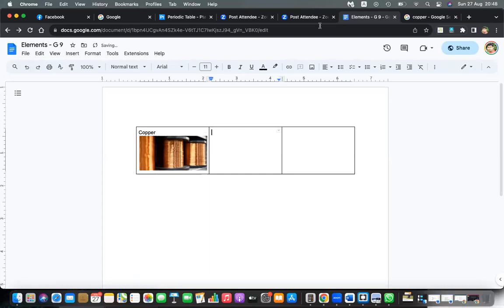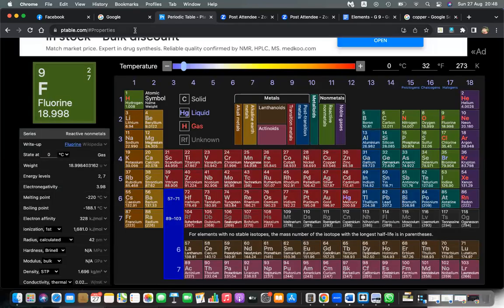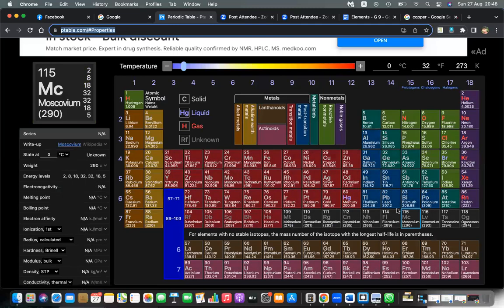Okay. Next. Similar to that, try to find at least 30 elements. Here's the link of the periodic table. Try to find 30 elements.